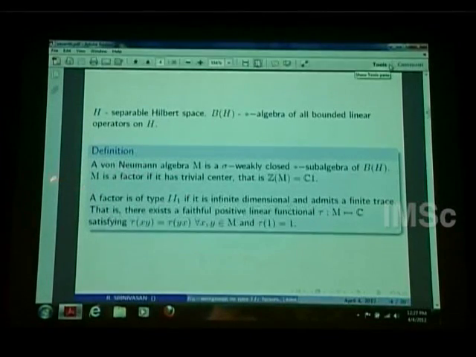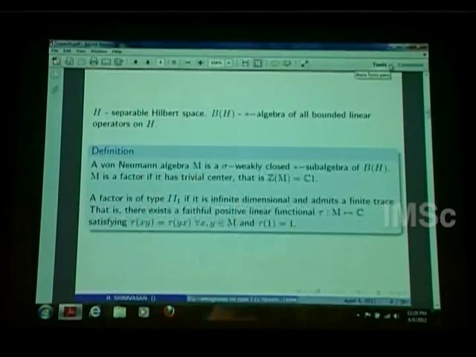We call a von Neumann algebra M a factor if the only operators which commute with all of M are scalars. A von Neumann algebra will always contain the identity and scalars. Of course, scalar times identity commutes with every operator, and if they are the only such operators, then we call that a factor.